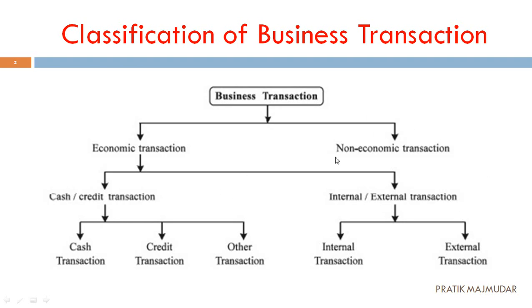That means only non-economic transaction doesn't have any kind of parts, but economic transactions are divided into these. So we will classify the business transaction as per this particular chart. Okay, understood? Next,